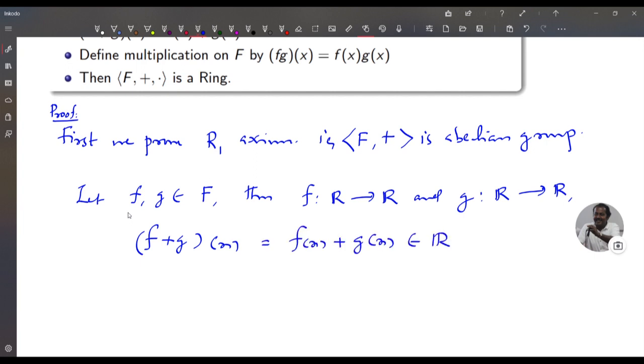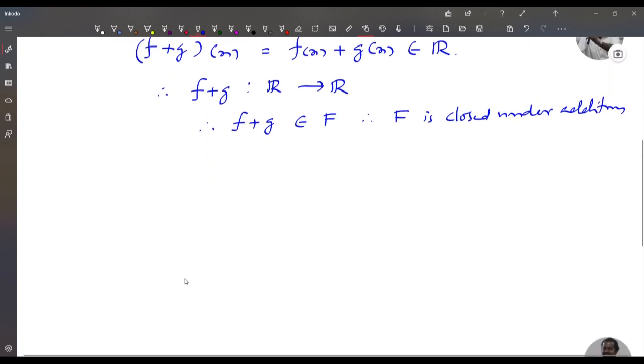This belongs to R. Therefore, f + g is a function from R to R. Therefore, f + g belongs to F. Therefore, F is closed under addition of functions.